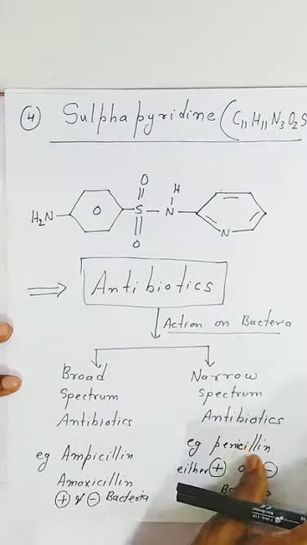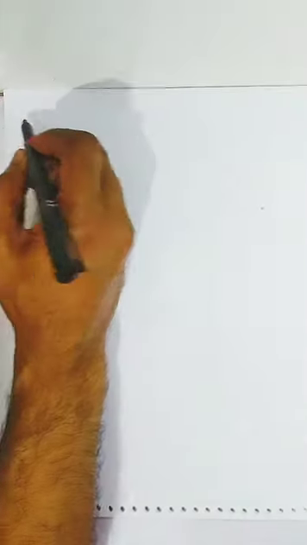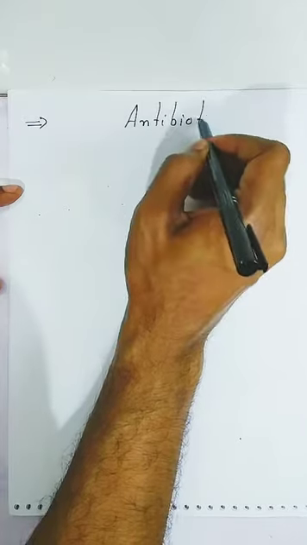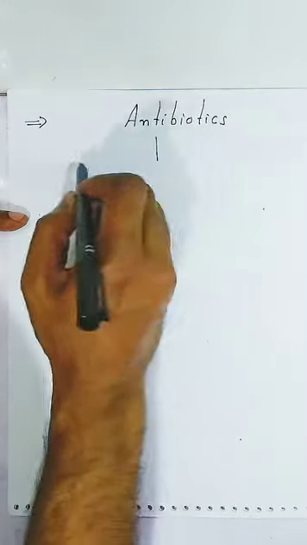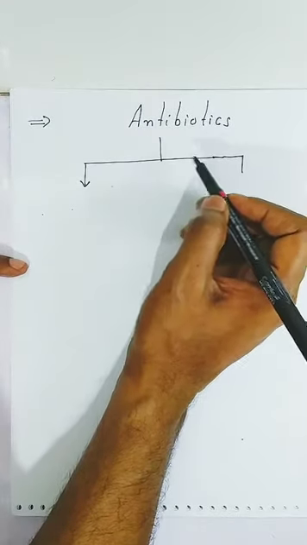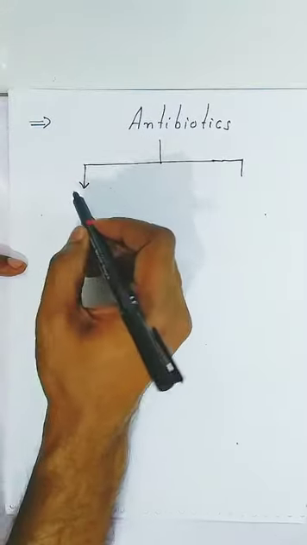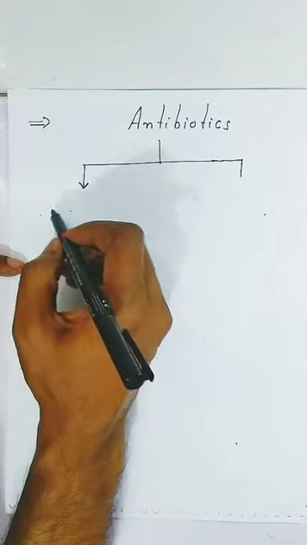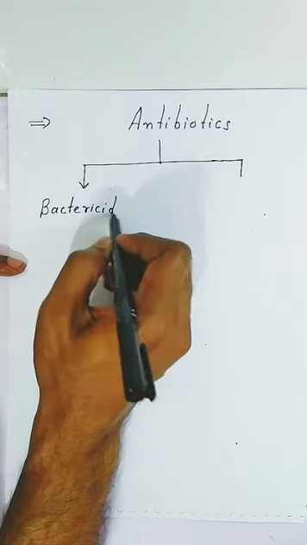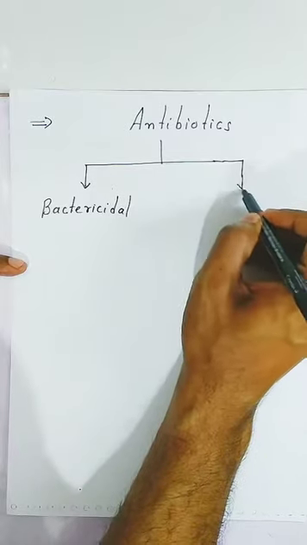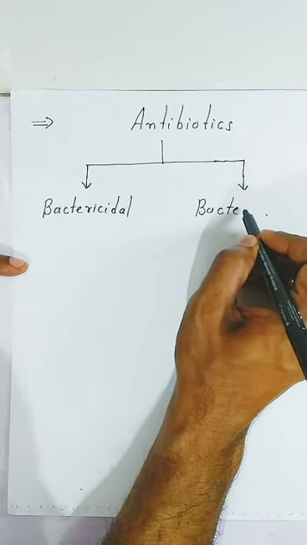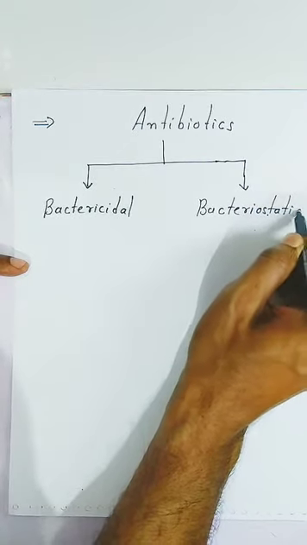Now students, antibiotics are also classified into two categories. First one is whether it will kill the bacteria or it will stop it. If it is killing bacteria, then it is called bactericidal. If it stops the growth of the bacteria, then it is called bacteriostatic. We call that type of drugs static drugs.